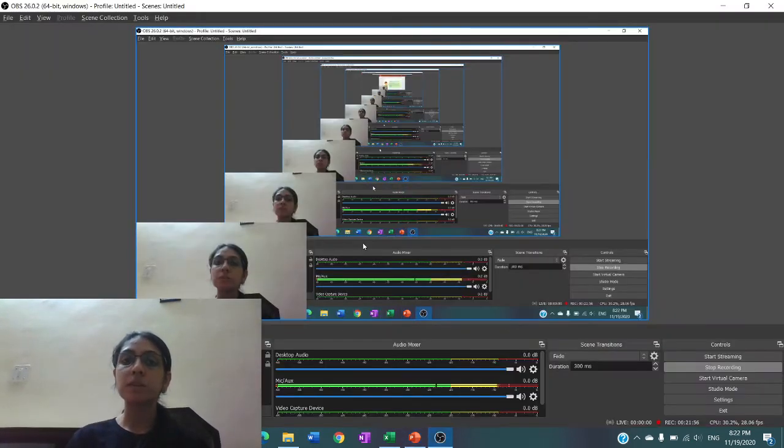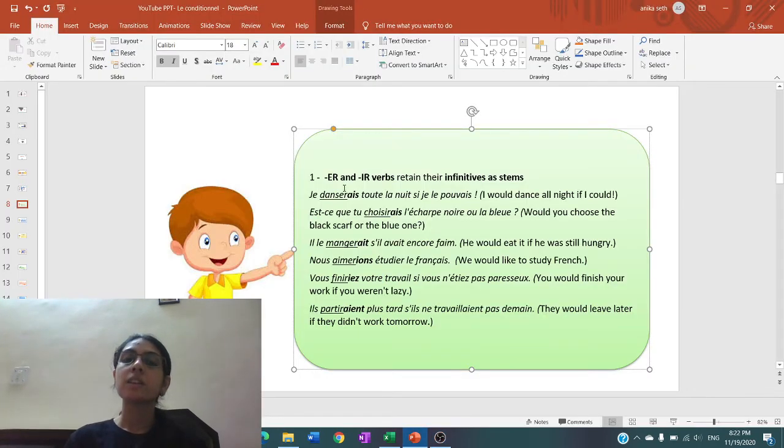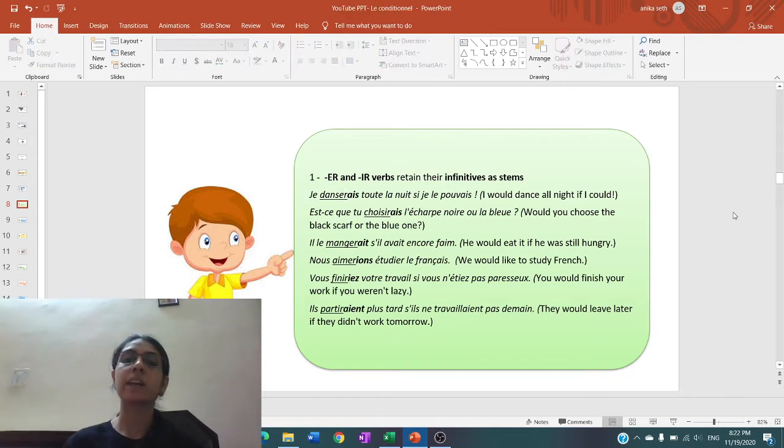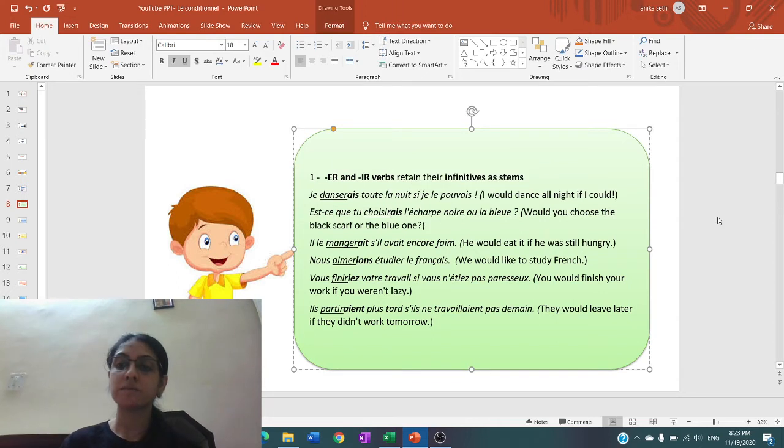If we conjugate these verbs in the imperfect, then this ER won't be there in danser, because over here when we conjugate verb danser with nous, the conjugation is nous dansons. Okay, so when we remove ONS and we put AIS as the ending of the imperfect, the conjugation would be je dansais, whereas here it is danserais, because first part is of the future simple stem, second part is the imperfect ending. Same way here also, tu choisirais.